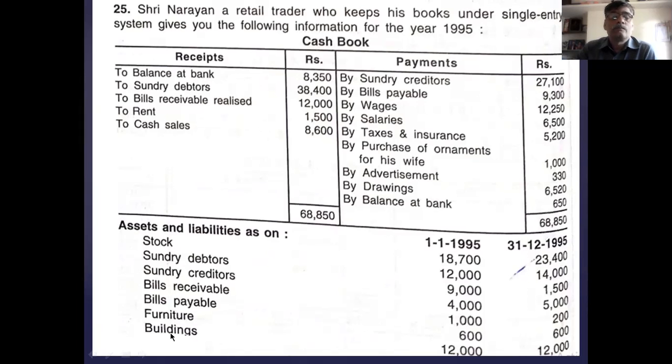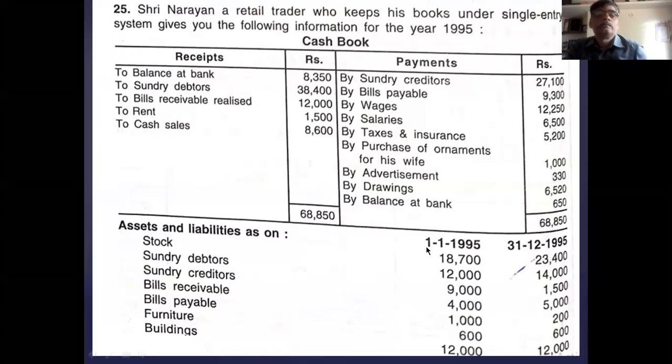These balances are given, but not all the balances, because the cash balance and bank balance are not given. So you have to take the balance of bank from the cash book above. Remember this: while preparing the statement of affairs, you have to take the opening cash and bank balance from the cash book, and the closing bank balance in the balance sheet also from the cash book. Remember this point, otherwise your answer will go wrong.